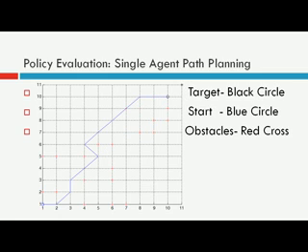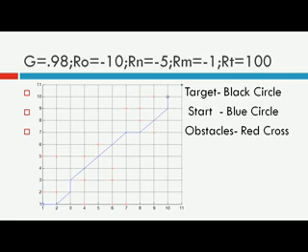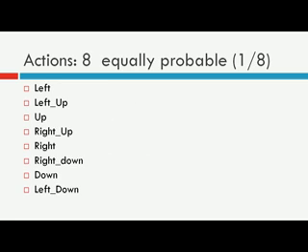And this is another example. Okay, so the agent is having 8 possible actions, that is moving left, left up, right, right down, down, and left down. That is all possible 8 directions for the agent. It can choose to move diagonally in any direction and can choose to move left, right, up or down.